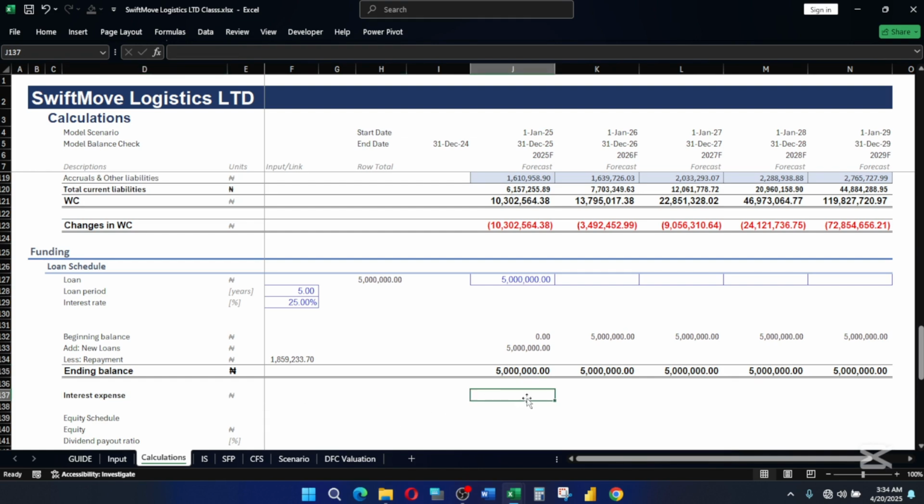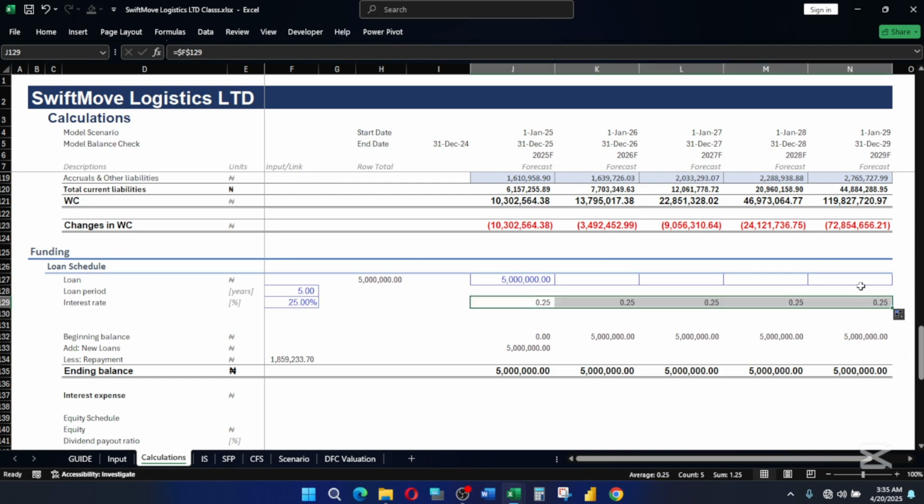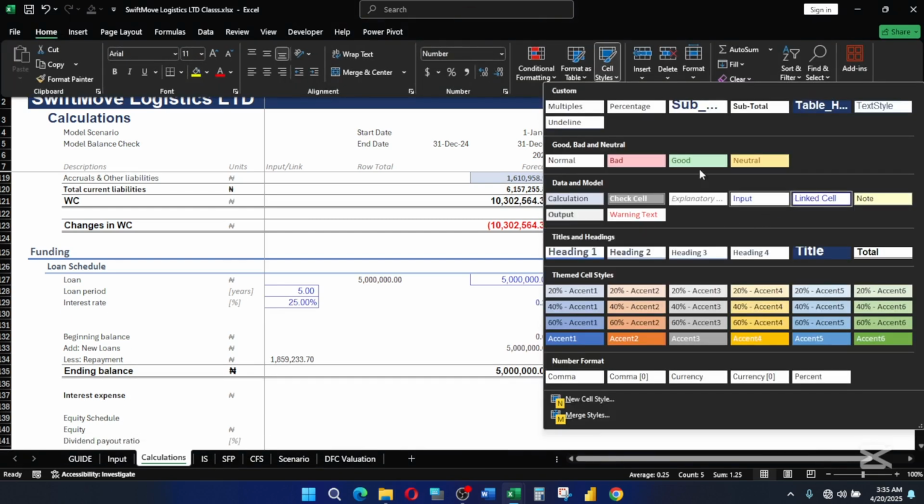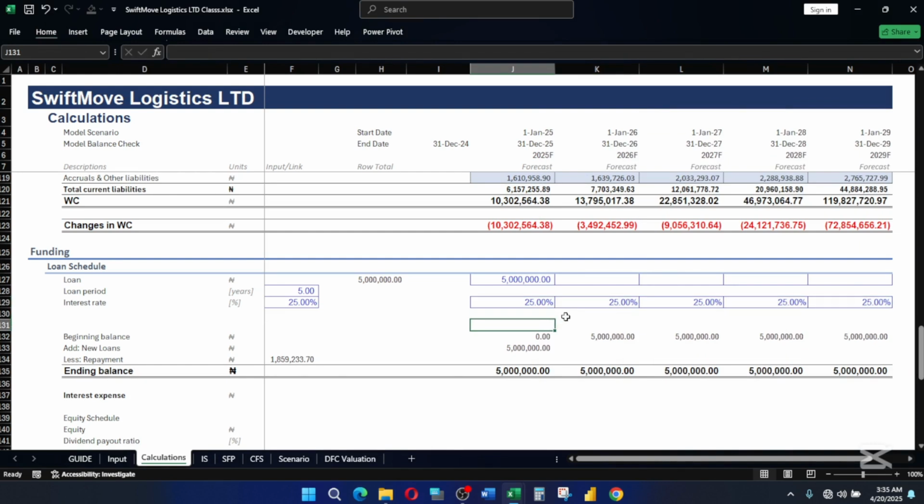Then we have our interest expenses. How do we then calculate our interest expense? First of all, let me do something here. Just equal to, link this, put absolute referencing by locking both the row and the column. So it takes reference from that place. Then apply the percentage style. So this is what we have. We are going to determine our interest expenses.